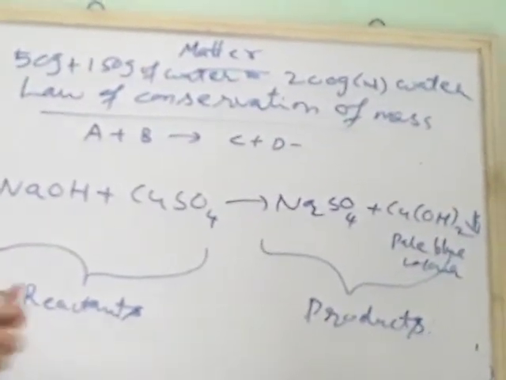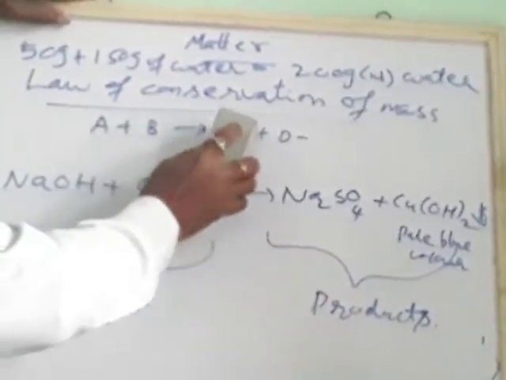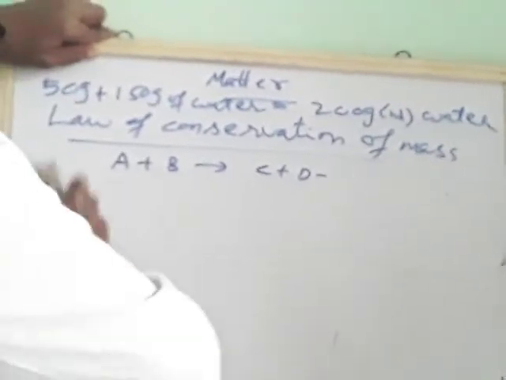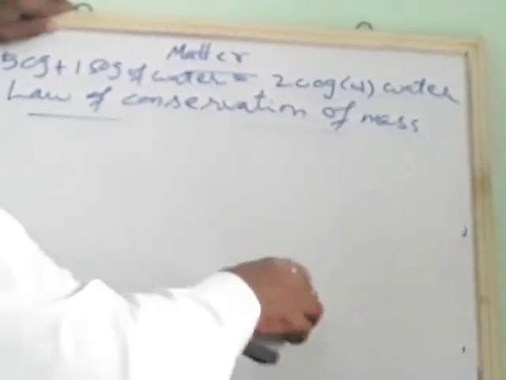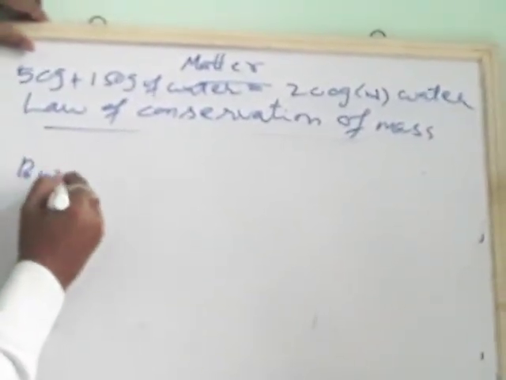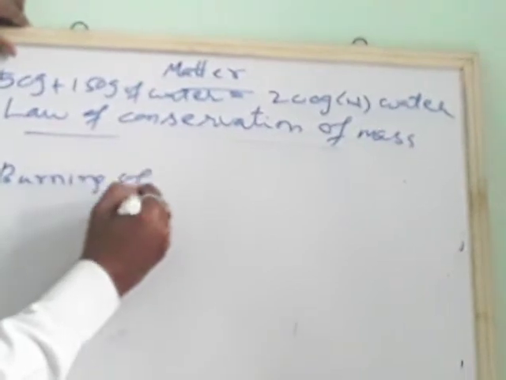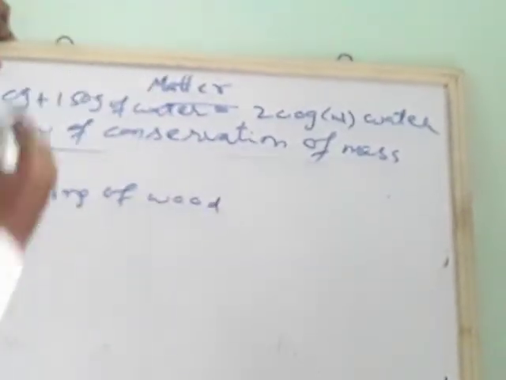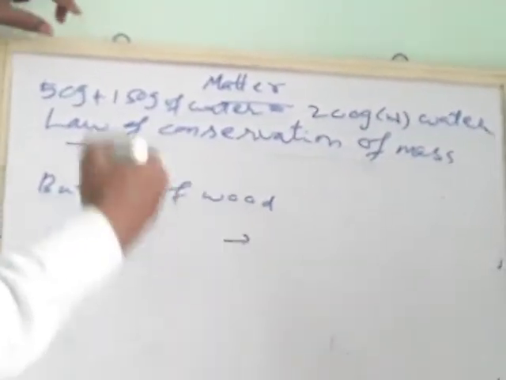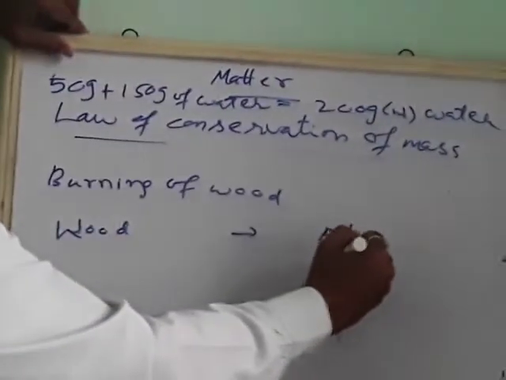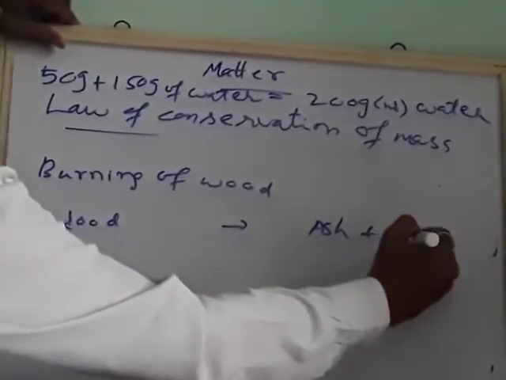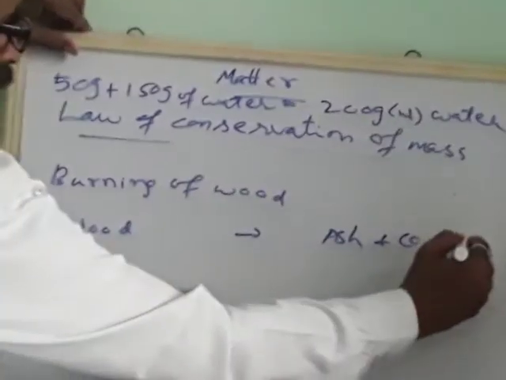Okay. So I will give one more example. Burning of wood. Okay. So when you burn wood, what do you get here? First, on one side you take the burning of wood. So when you take wood, actually what happens here? When you burn wood, you get what? Ash. Okay. You get carbon dioxide. Okay. There may be release of other gases also.